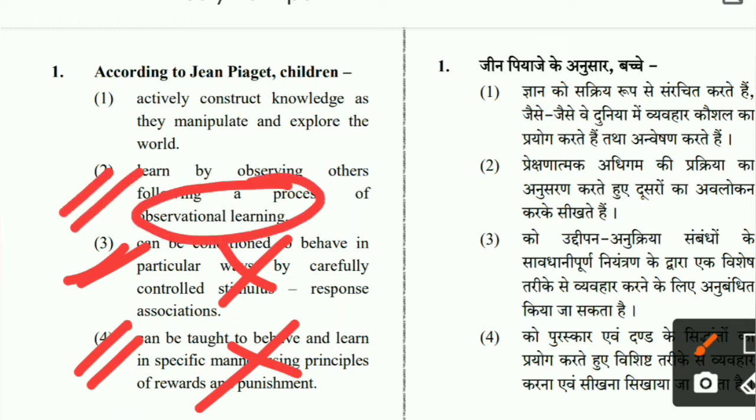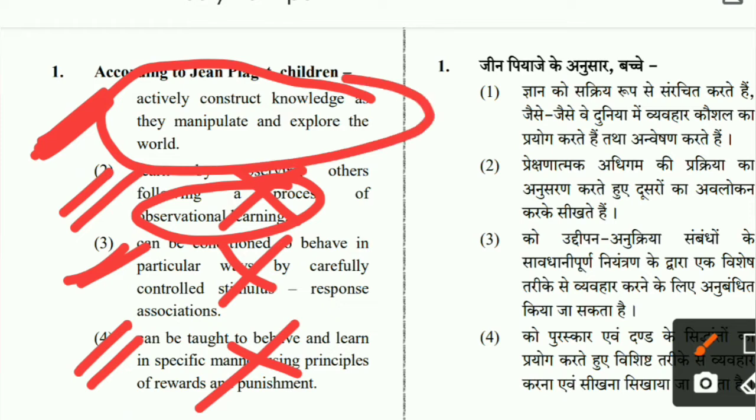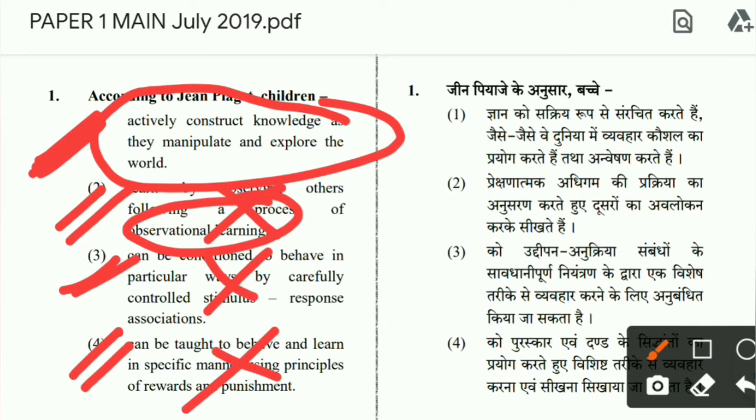So Jean Piaget said about the construction of knowledge, which was personal constructivism. This is the correct option, because Piaget said that children construct their own knowledge in response to their experiences. He believed that children take an active role in the learning process, and he used the term little scientists for children. So they perform experiments, they make observations, this type of thing the children do. That is what Piaget said about children in his theory of personal or cognitive constructivism.